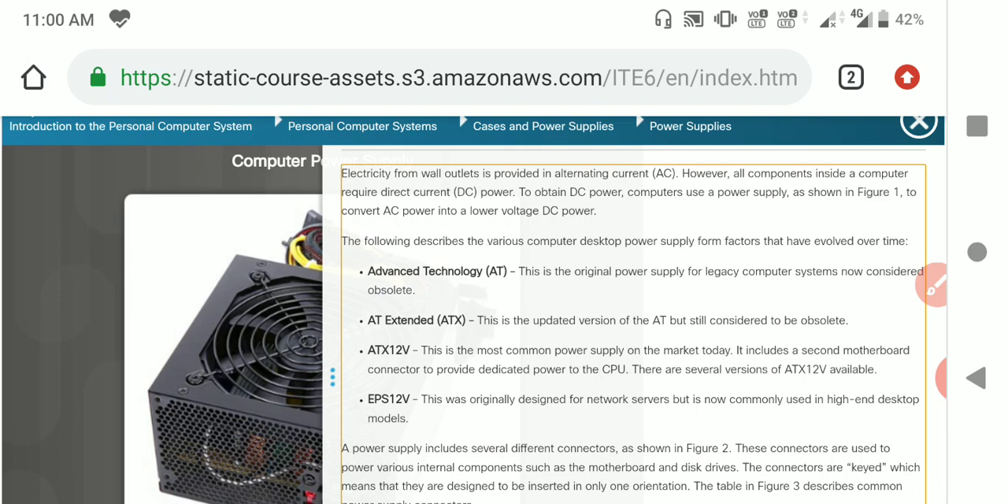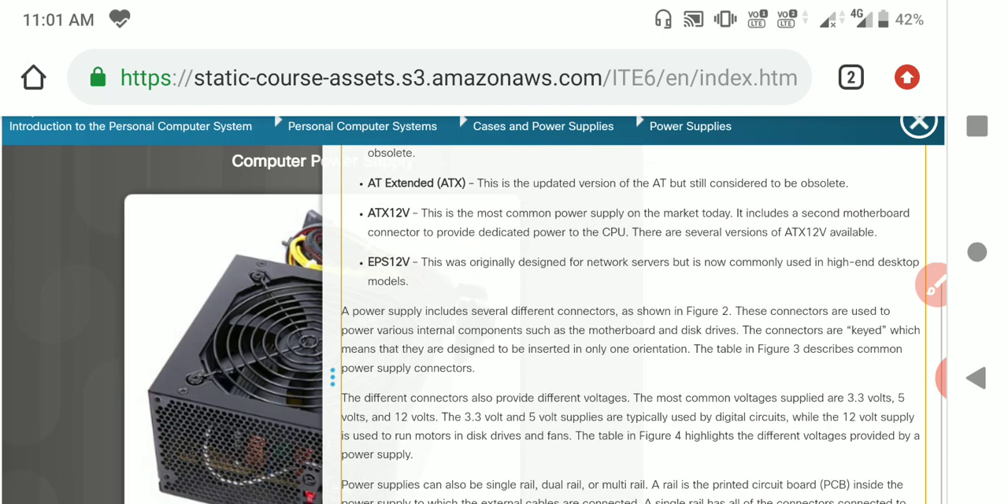That means EPS is used for high-end applications like server stations and network stations. This kind of power supply is used for that. Nowadays, most computers are also using this kind of high-end desktop. So these are related to the power supply. The different connectors also provide different voltages.